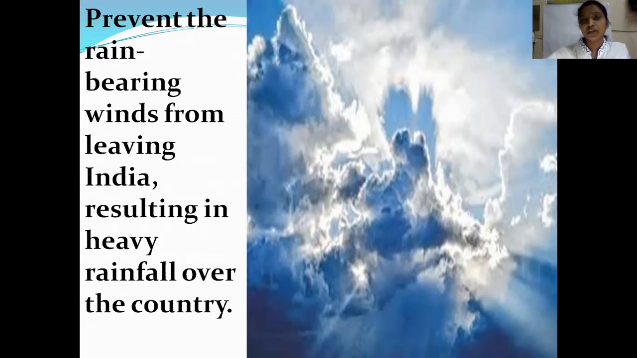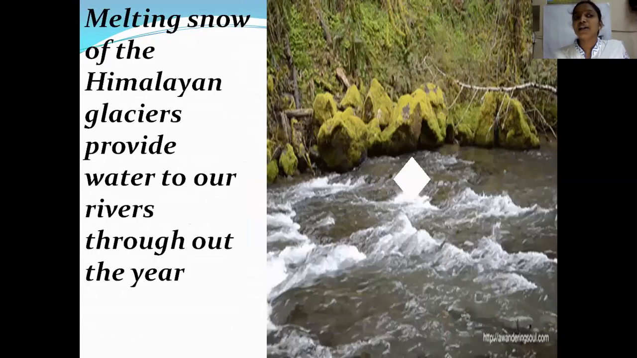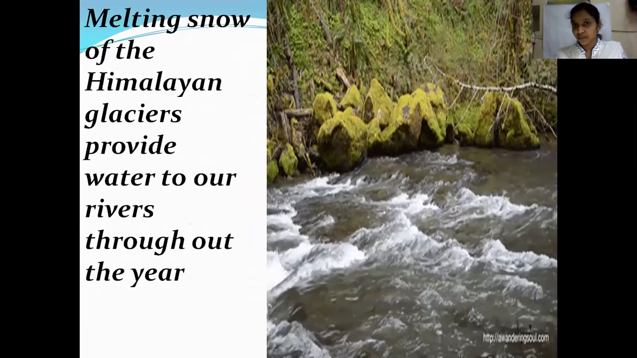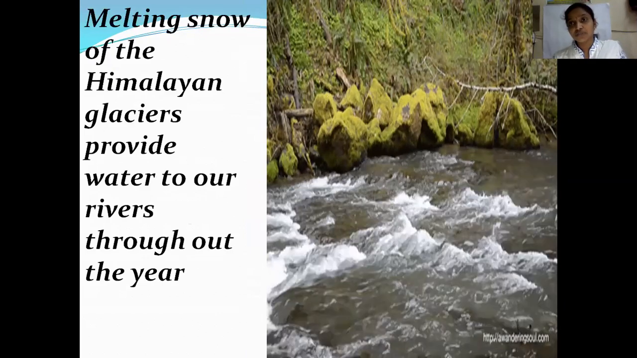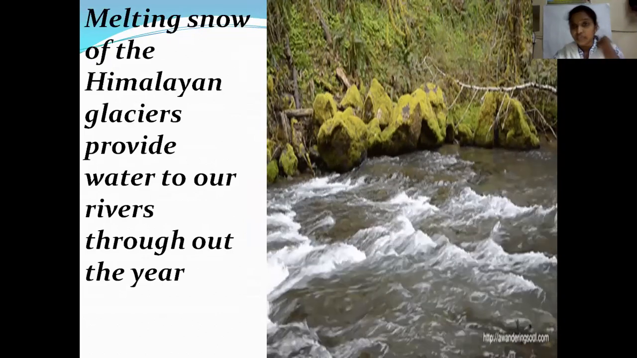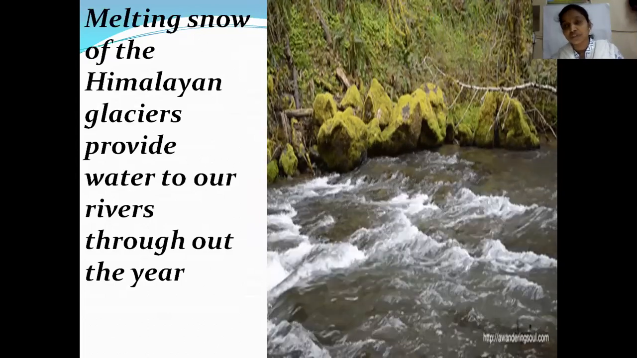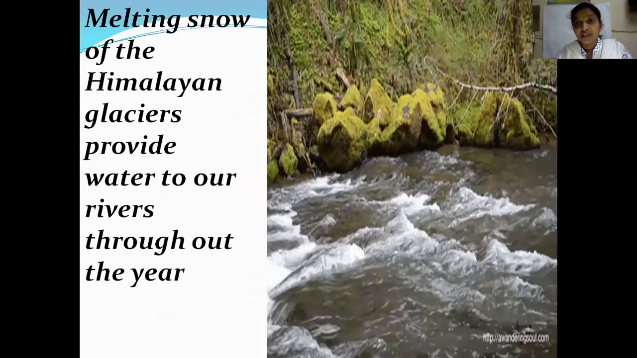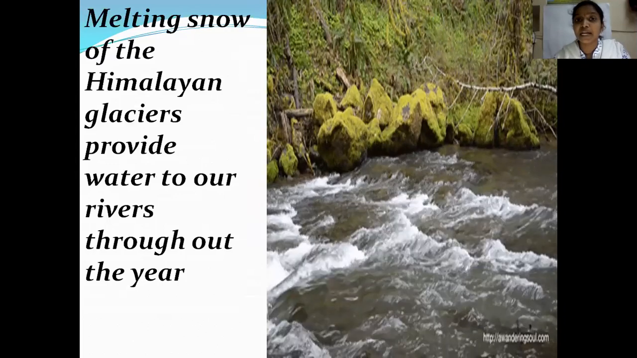rainfall over our country. Next, melting snow of the Himalayan glaciers provides water to our rivers throughout the year. In your previous lesson also we were learning, children, that because of the greater Himalayas we have glaciers, and those glaciers, according to the temperature, melt off and slowly flow down and form rivers. The rivers that originate from the Himalayas are known as perennial rivers.